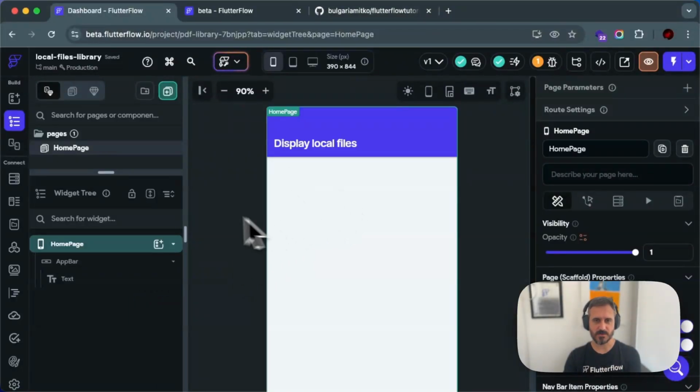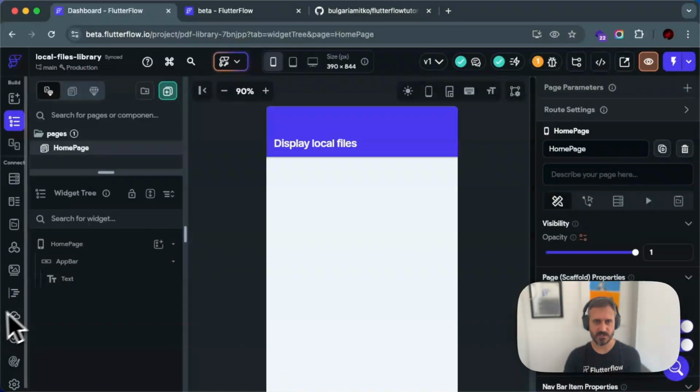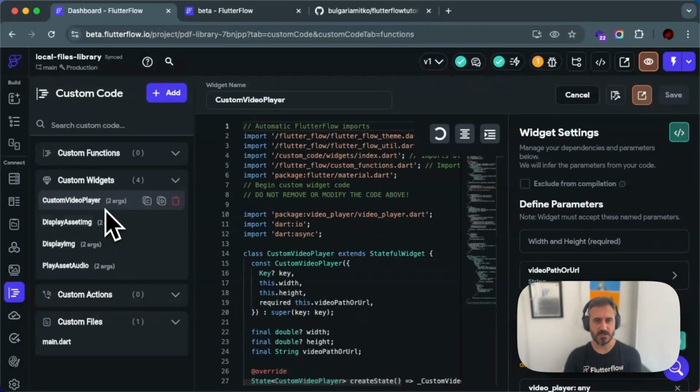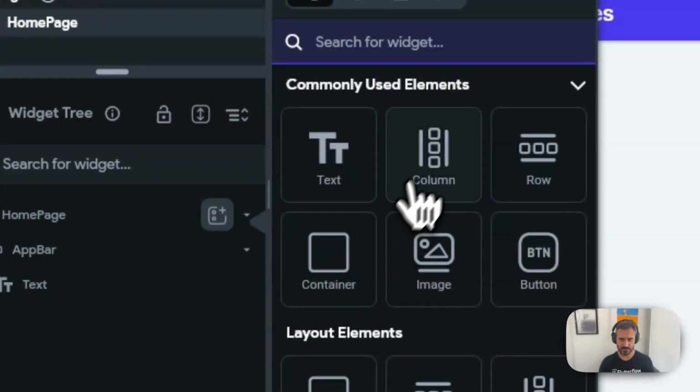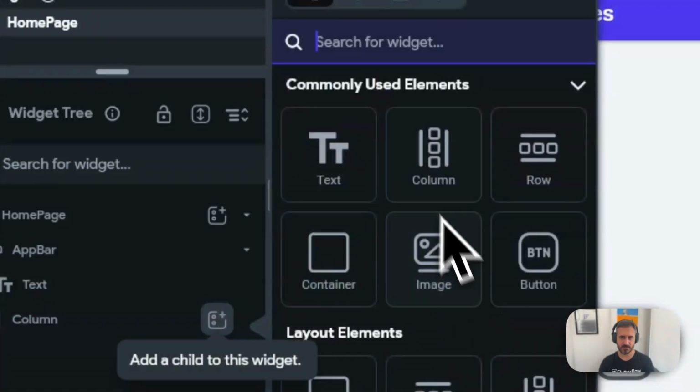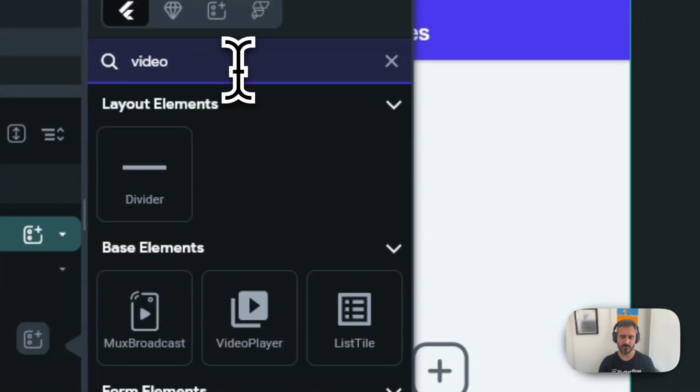We have a blank project over here, a blank page, and I have included some of the code. The code I have included is the custom video player, display asset image, display image, play asset audio. So what are all those? The idea is that the custom video player will play a local file. That's very important, because currently, if you add a video player over here, you have only two options.